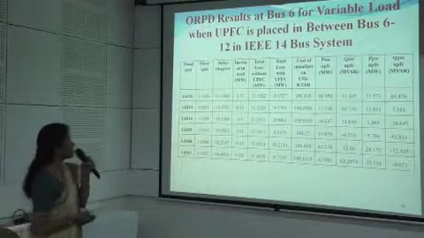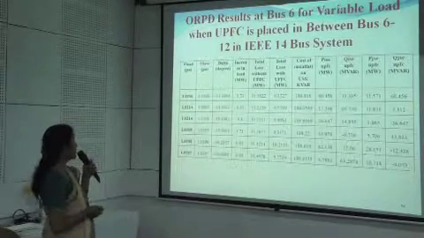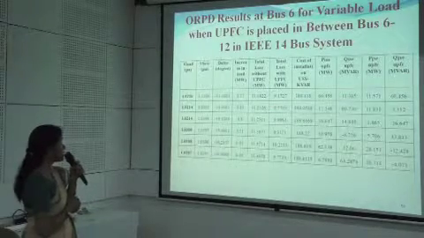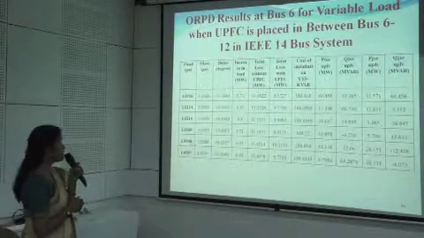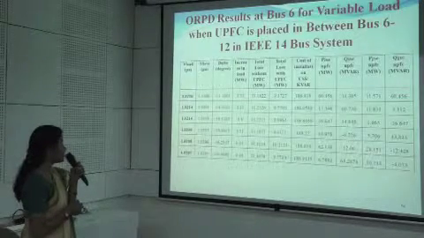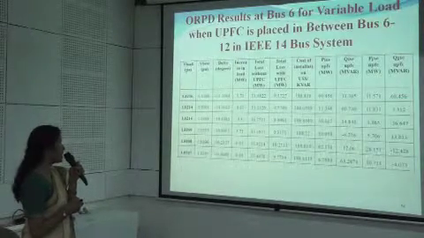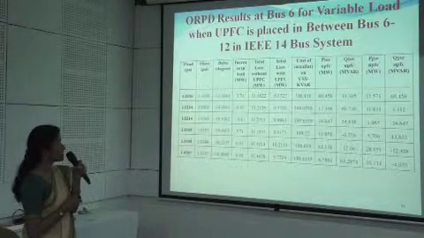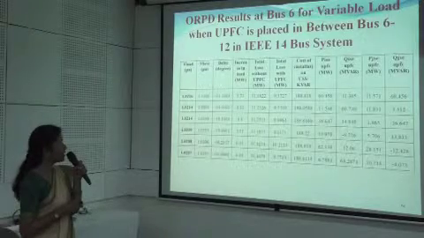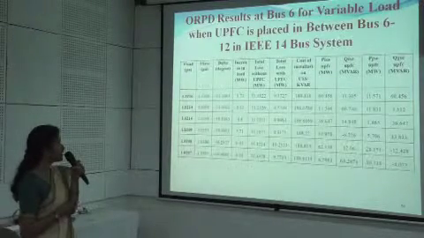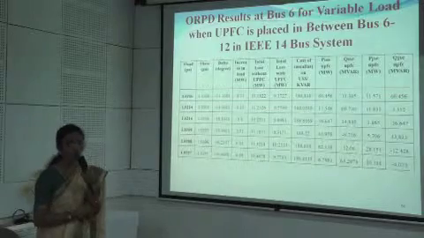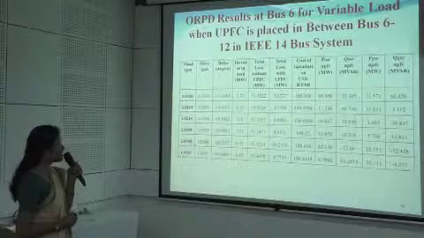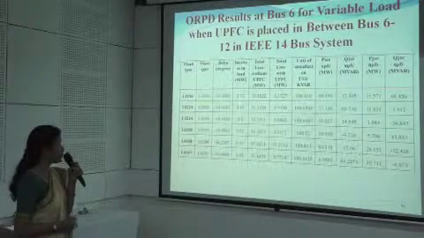For this IEEE 14 bus system, the results have been found for the best voltage using PSO, and the values of the load angle delta at various buses. Bus number 6 has been subjected to the variable load condition. The line connected between buses 6 and 12 is found to be the optimum location for the UPFC.